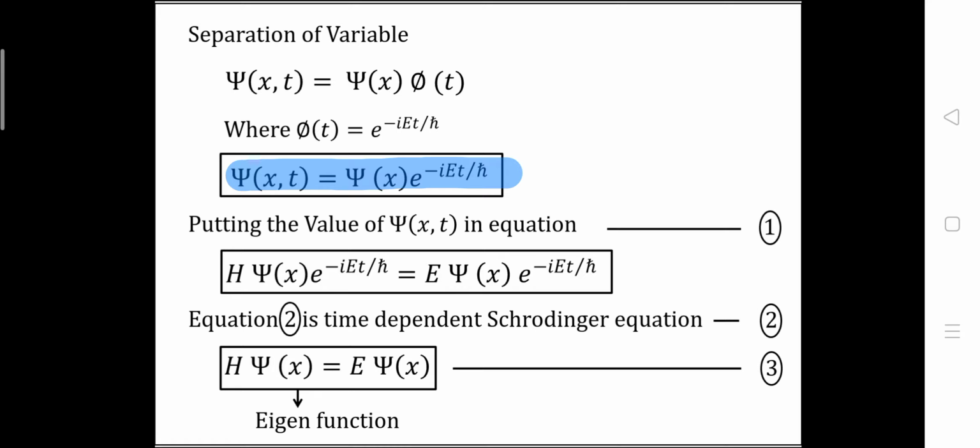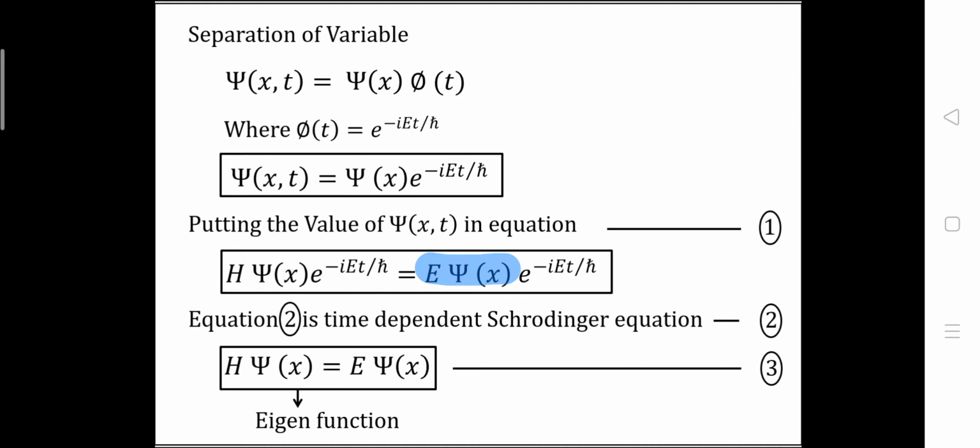Now this is the wave function for the time dependent Schrodinger equation. So by putting the value of this psi of x,t, we can get the time dependent Schrodinger equation. Here you can say this is the time dependent Schrodinger equation, where H psi of x e raised to minus iEt upon h cross is equal to E psi of x e raised to minus iEt